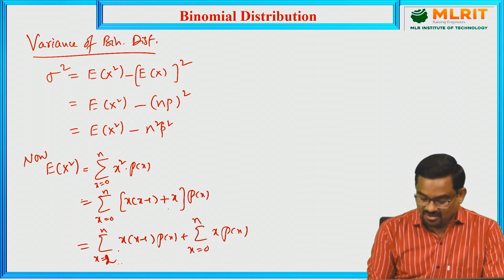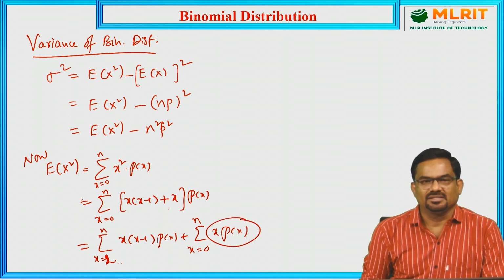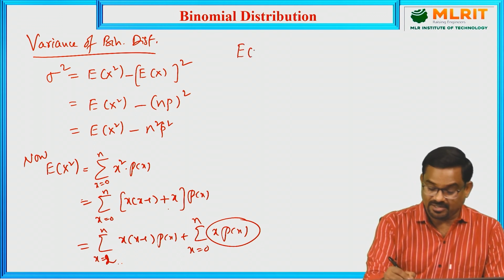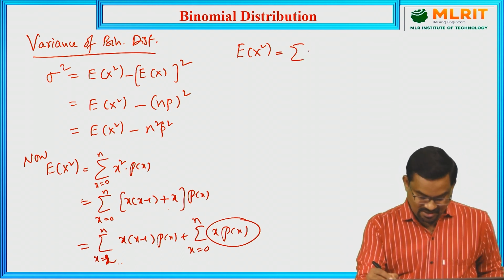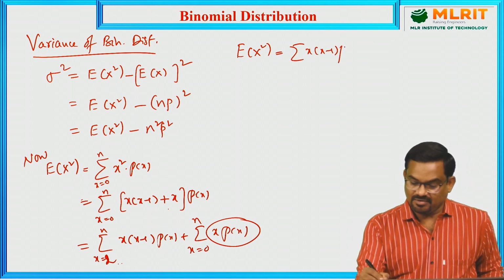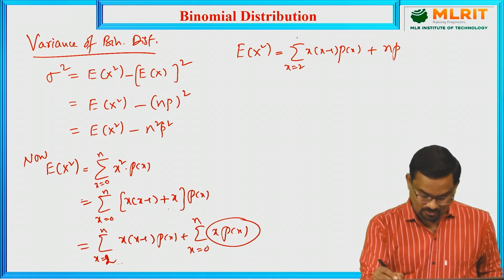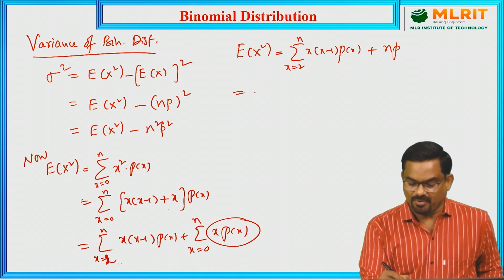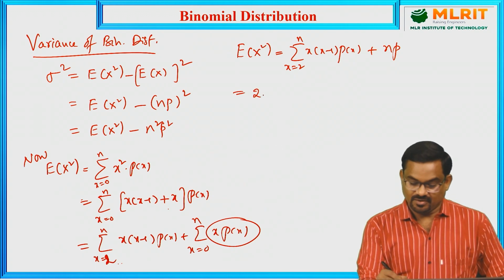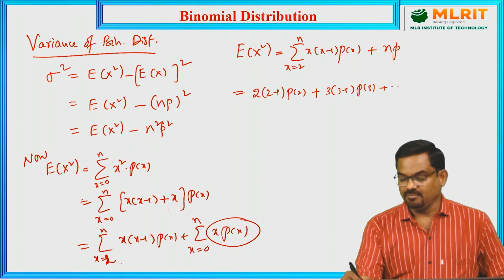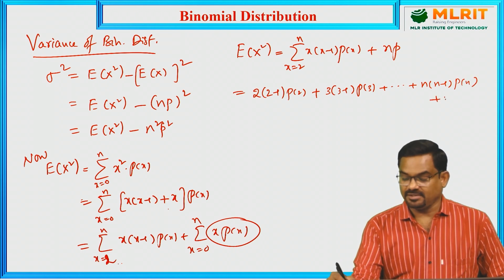And here also, what is this sigma x into p of x? Sigma x into p of x is the mean, the expectation of x. So expectation of x square is sigma x into (x minus 1) into p of x, plus this is again np. Now here x goes from 2 to n. So let us substitute one by one: 2 into (2 minus 1) into p of 2, plus 3 into (3 minus 1) into p of 3, plus so on, n into (n minus 1) into p of n, plus np.